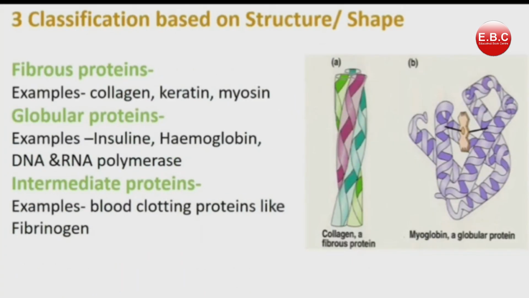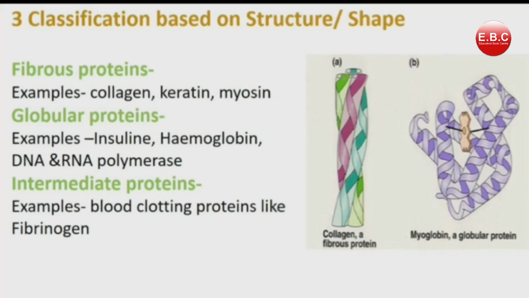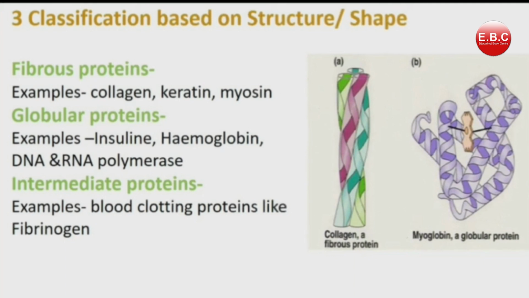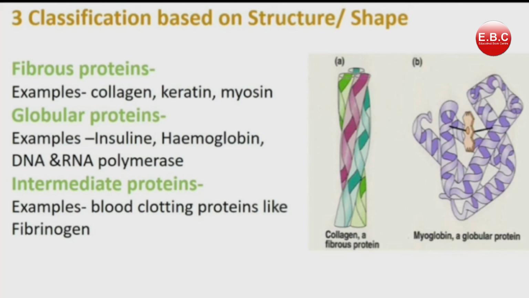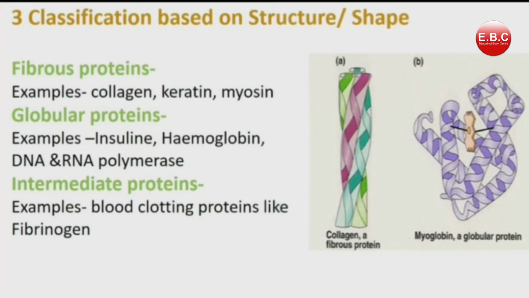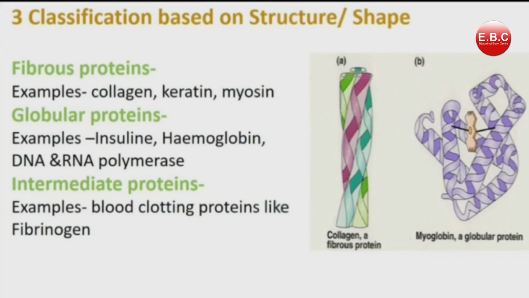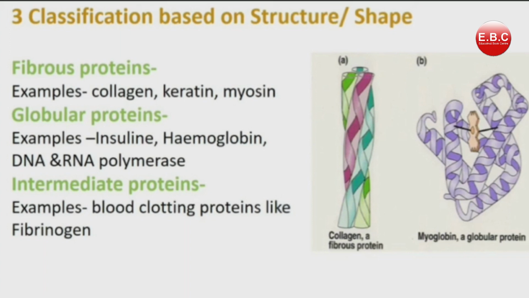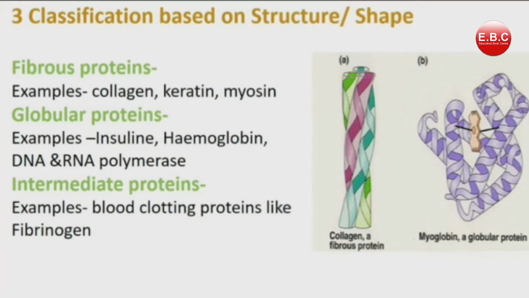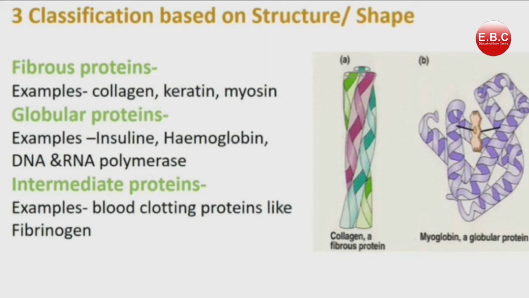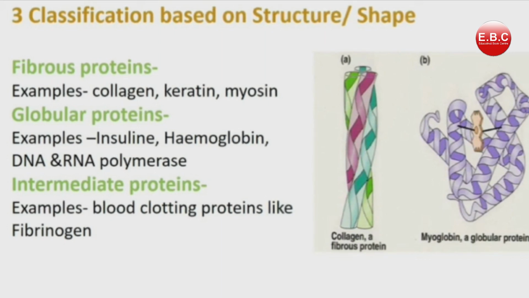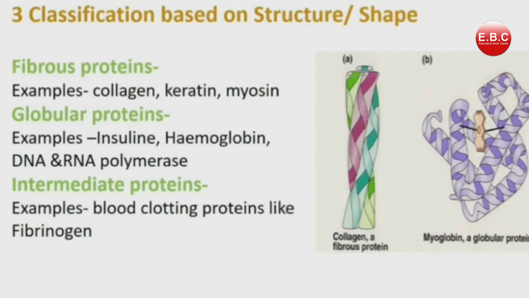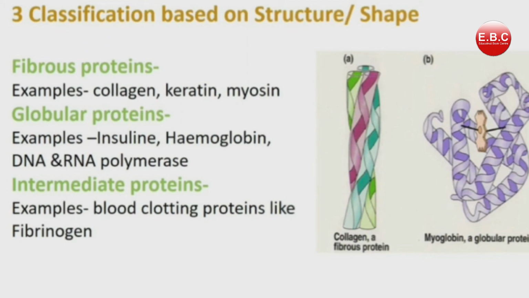Now, classification based on structure, elongated or circular. They are classified as fibrous, globular and intermediate proteins. Fibrous proteins are not soluble in water. They are elongated. Globular ones are polypeptide chains tightly combined. They are soluble in water. A general example is the tertiary structure of hemoglobin. Next are intermediate proteins. They are in between, both long and soluble in water. Example: fibrinogen.